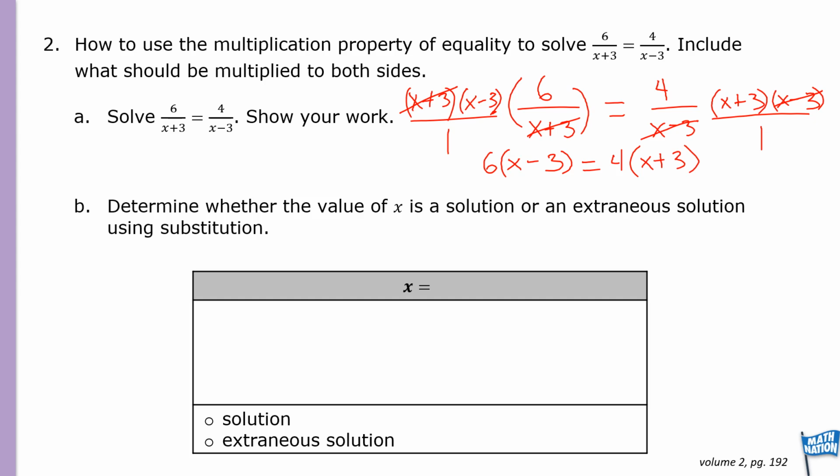Now on the left side, let's multiply out. 6 times x gives us 6x, minus 6 times 3, which is 18, equals, on the right side, getting rid of the parentheses, 4 times x, which is 4x, plus 4 times 3, which is 12.